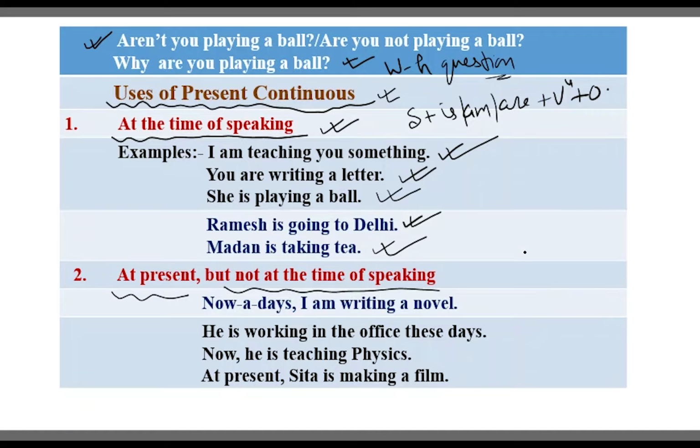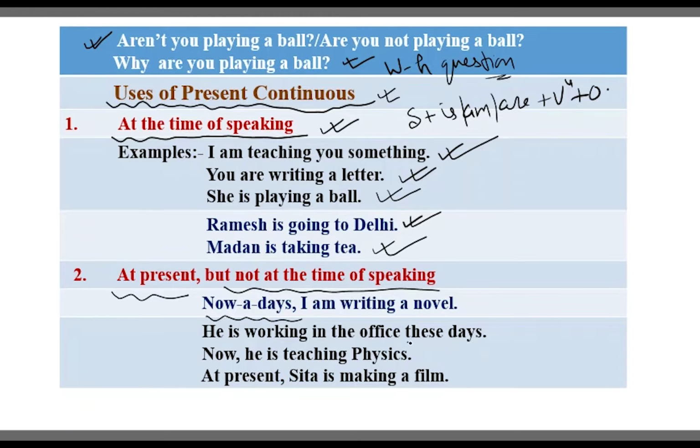Suppose you are writing a book, you are writing a novel. It doesn't mean that just now you are writing the novel. It means presently you are writing a novel. So this rule is at present but not at the time of speaking. Nowadays, I am writing a novel. Just look here: nowadays, I am writing a novel.